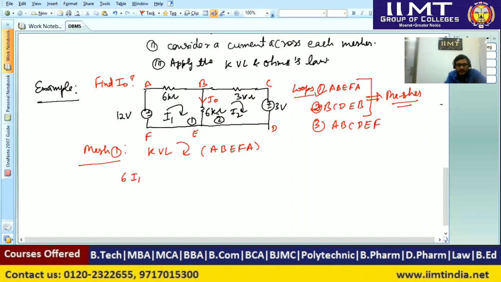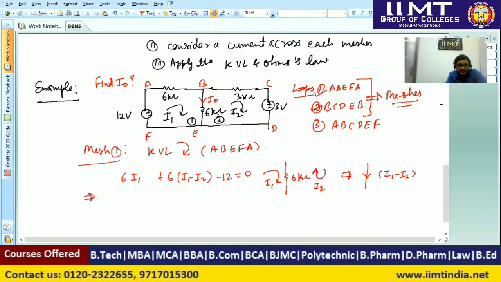And then we will come across the BE branch. In the BE branch, the resistance is 6 and there will be two currents. This is the intermediate branch, which comes in both meshes, mesh 1 and mesh 2. In the first mesh the current is I1 and in the second mesh the current is I2, so the net current downwards will be I1 minus I2. So we can write 6 times I1 minus I2. And when we move from point F to point A, the supply's negative sign comes first, so we write minus 12 equal to 0.